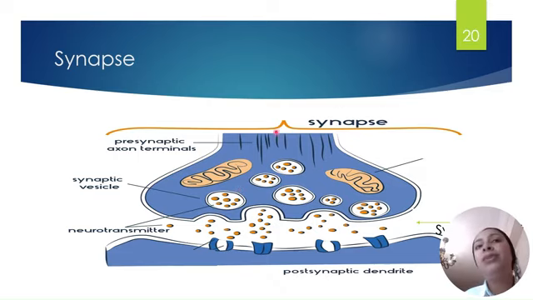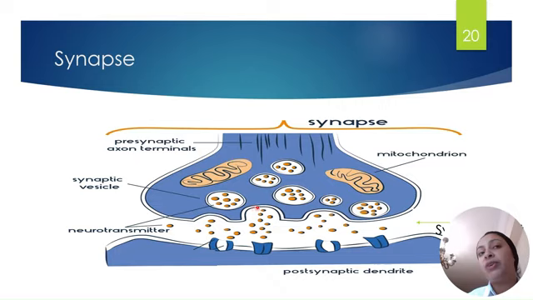When the electrical impulse moves through the neuron and reaches the presynaptic membrane, it causes the synaptic vesicles to move towards the end of the presynaptic membrane and fuse with it. Can you see the vesicle fuse with the presynaptic membrane?